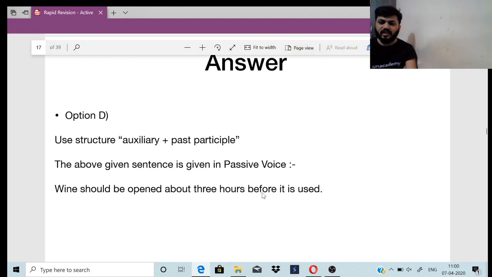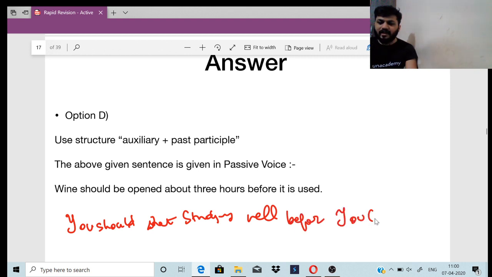Okay, let me just give you an example. You should start studying well before you crack GATE, right? This will be the question. So what will be the passive voice of it? GATE should be studied well before it is cracked, right?